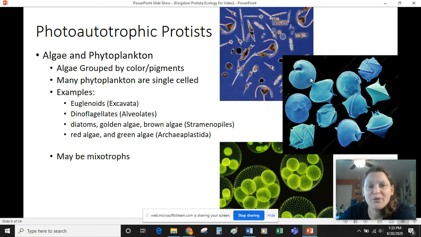So photoautotrophic protists include algae and phytoplankton. Many of these are single-celled organisms that live on their own. Others are colonial, like volvox down here. And this green one is volvox. Some are actually multicellular, and we'll talk about those macroalgae in a minute.